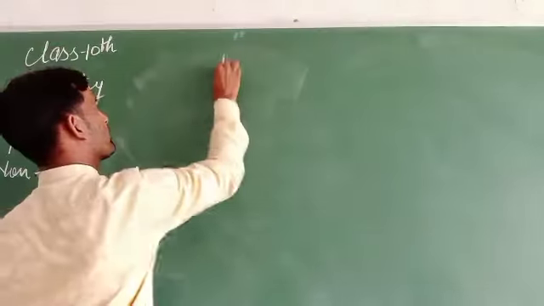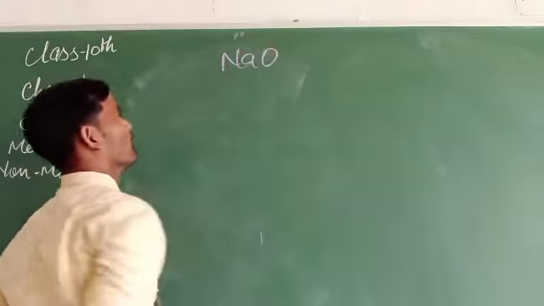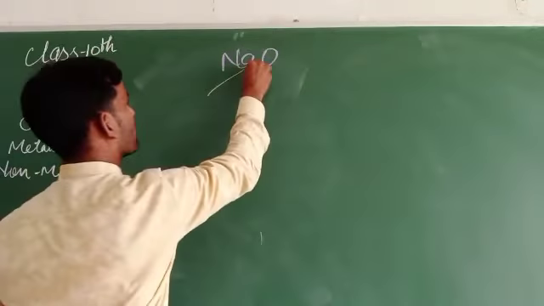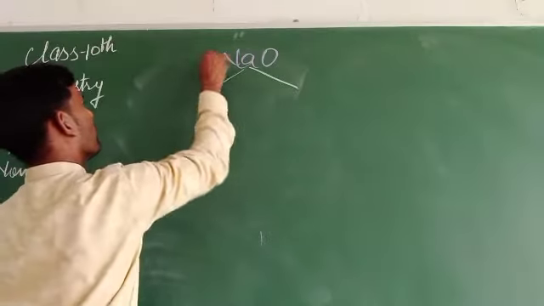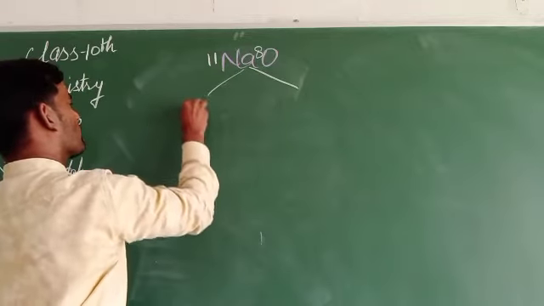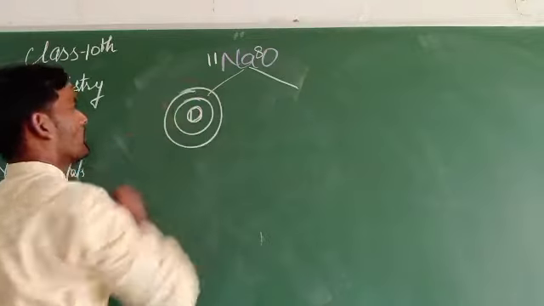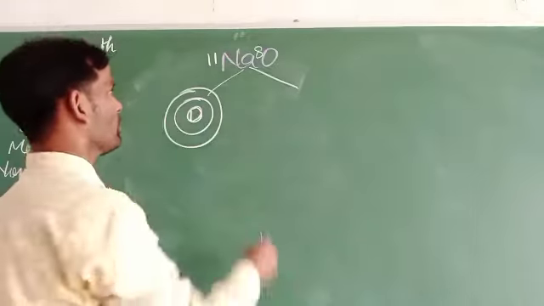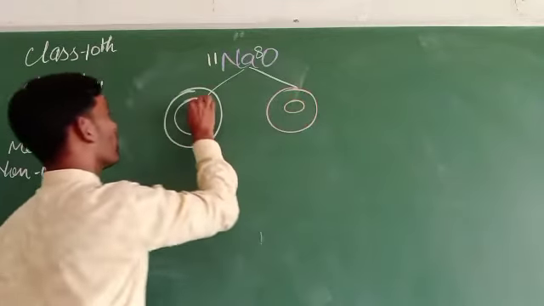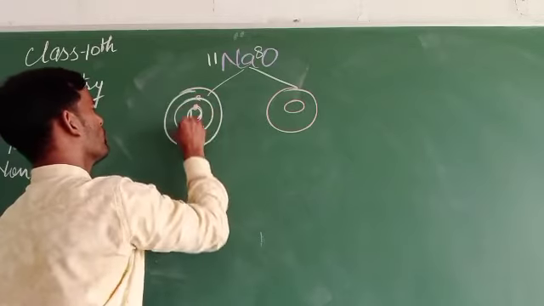Sodium oxide, Na2O. How can sodium and oxygen react to form it? Sodium has the electronic configuration 2, 8, 1, and oxygen has 2, 6.